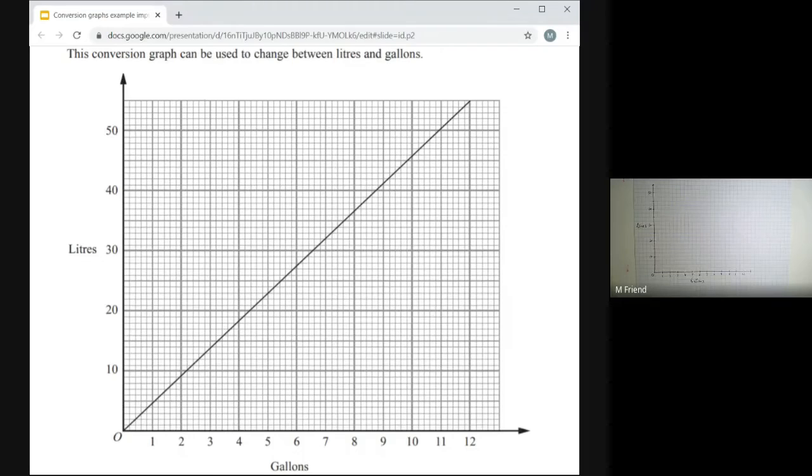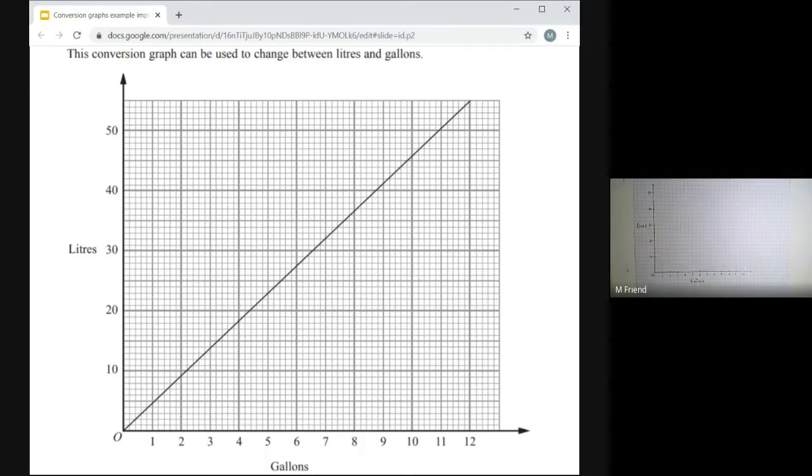Okay, so in this lesson, we're going to look at conversion graphs. You've already done quite a few conversions for me, but none of those questions required any graphs. All you had to do was lots of multiplying and dividing. All the questions from now on will require a graph one way or the other.